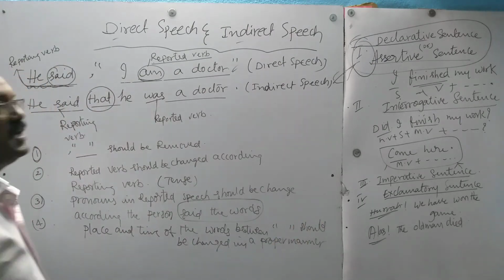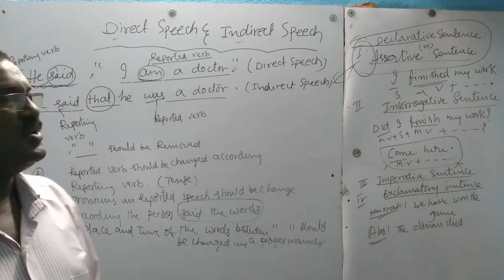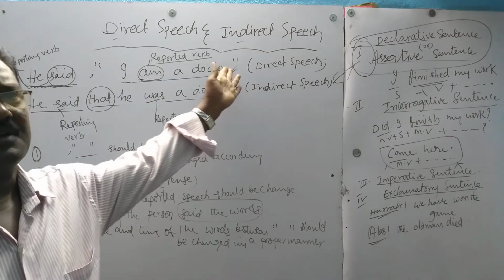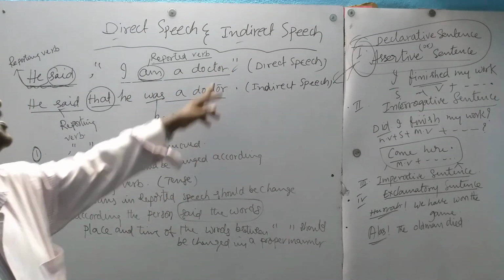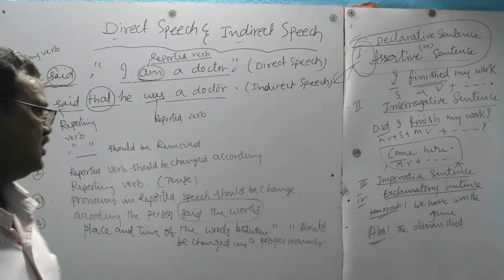For example, today will become that day. Yesterday becomes the previous day. Tomorrow becomes the next day. Next day becomes the following day. Like that we can change it. Here, time and place are not there. Now will become then in indirect speech. So these are the rules we are going to learn.